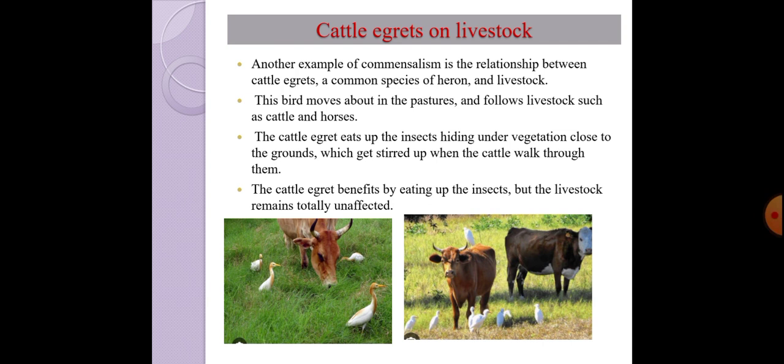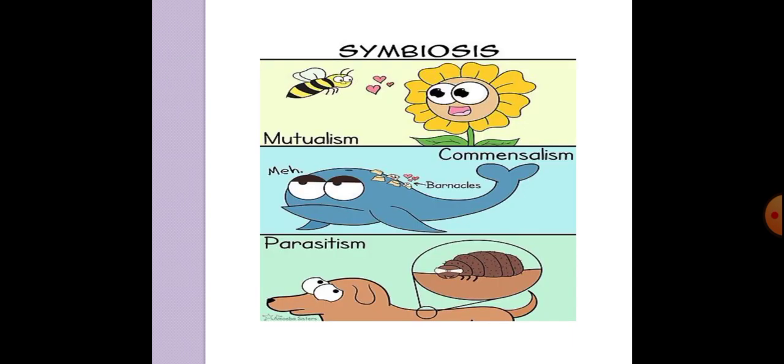Due to their movement, they stir up the grasses, and all the small insects hidden under the grass come out and are easily picked up by these cattle egrets. So cattle egrets get benefited by eating the insects, but the cattle remain unaffected. Such a type of interaction is called a positive zero type of interaction, that is commensalism.